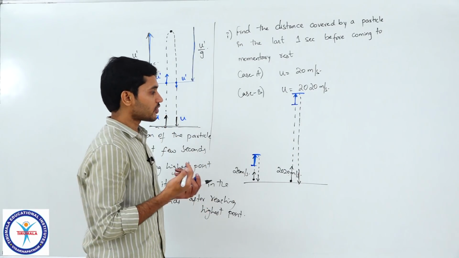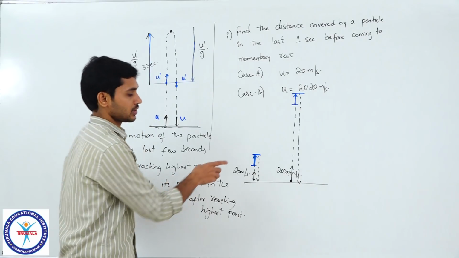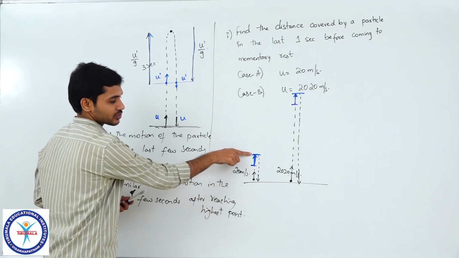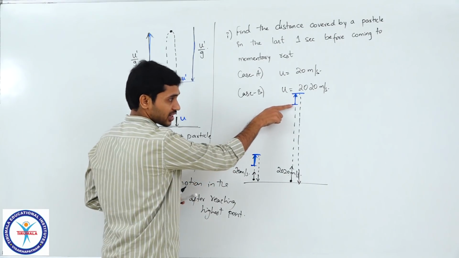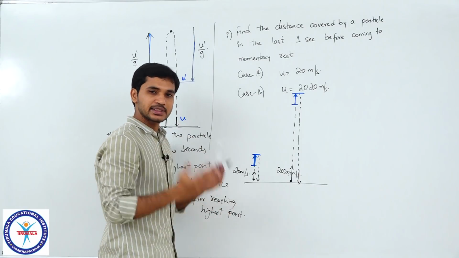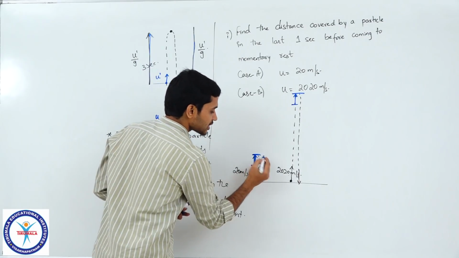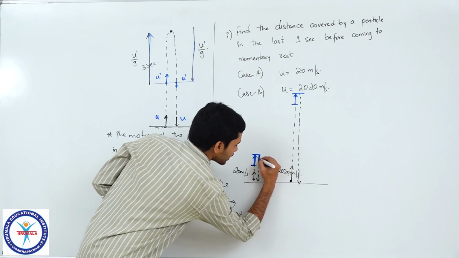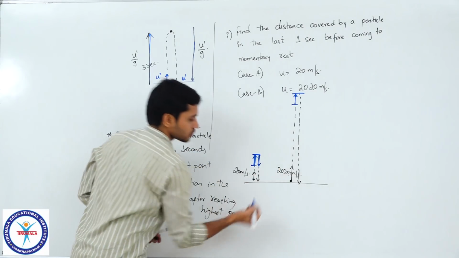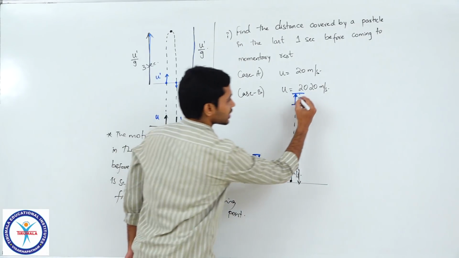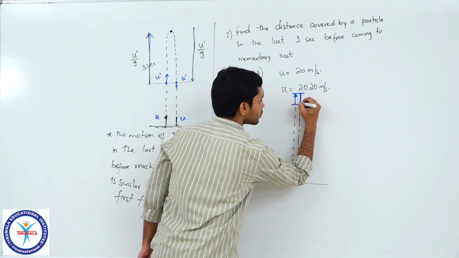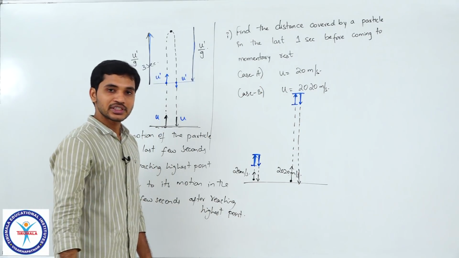Now think of it like this. Can I say that the distance this covers in the last 1 second should be exactly similar to the distance it covers in the first 1 second while coming down? Do you understand, students?